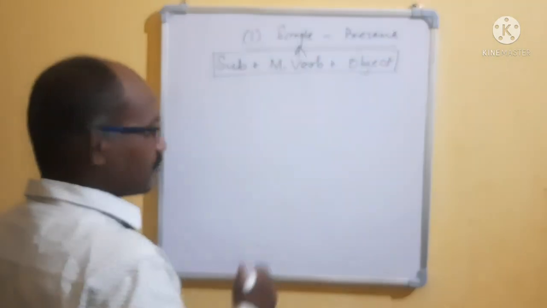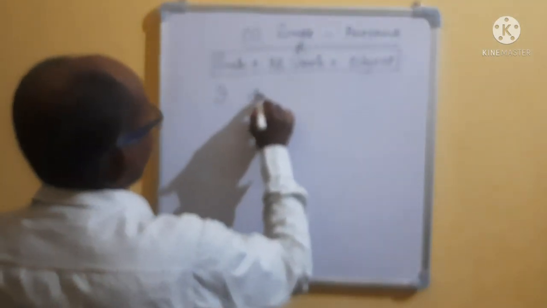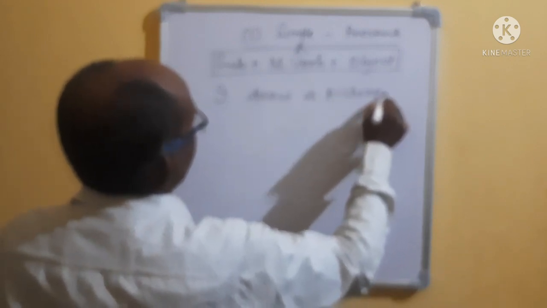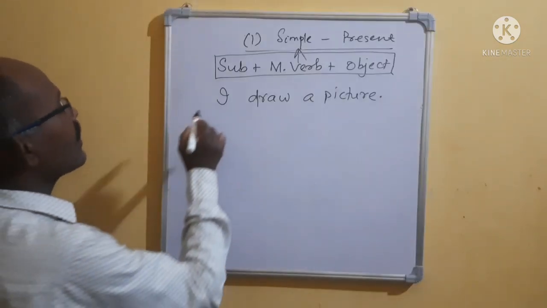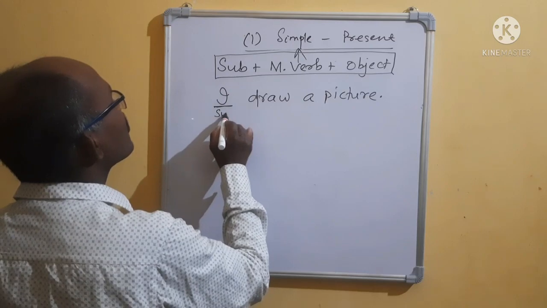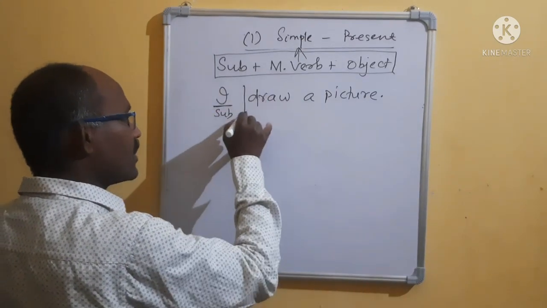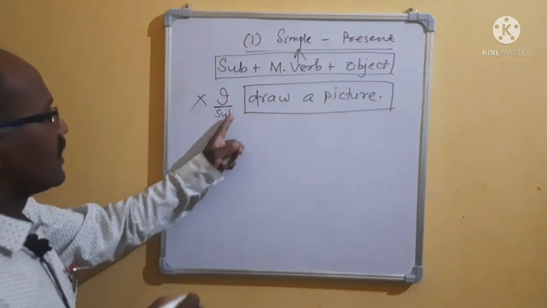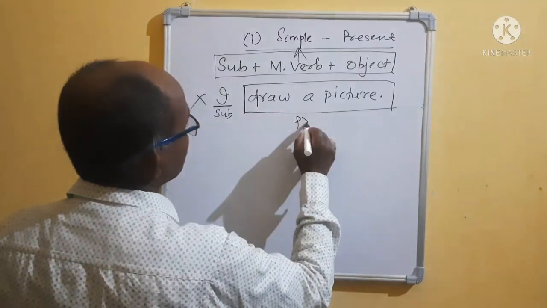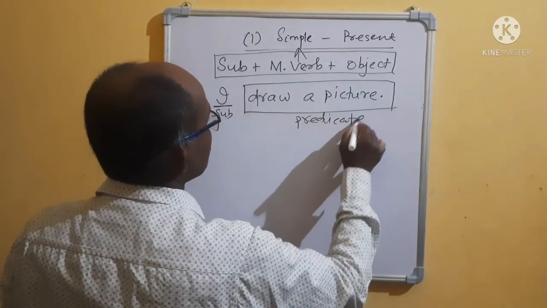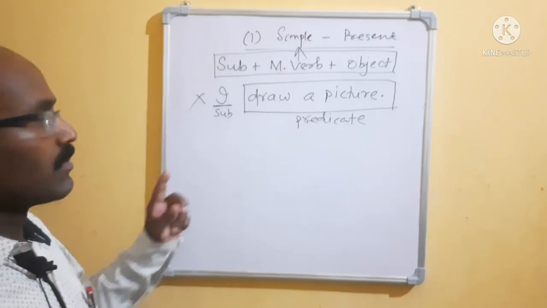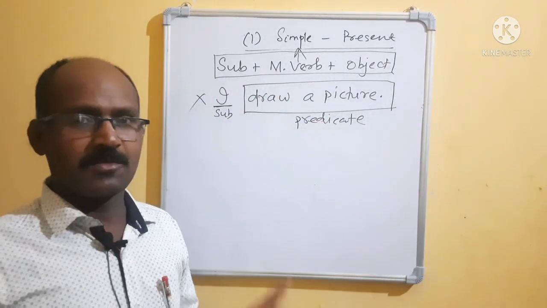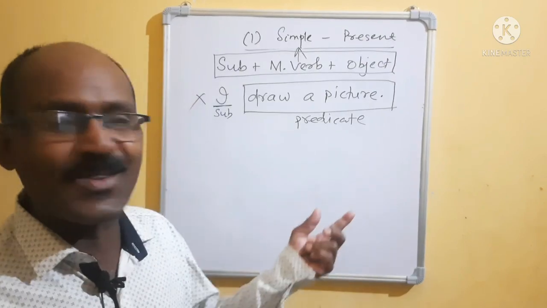Suppose I wrote, I draw a picture. That means here this is known as the subject. But the rest of the part, if we leave the subject, then the rest will be known as the predicate. Subject and predicate. Subject is this one. From the verb to the rest of the part is known as what?